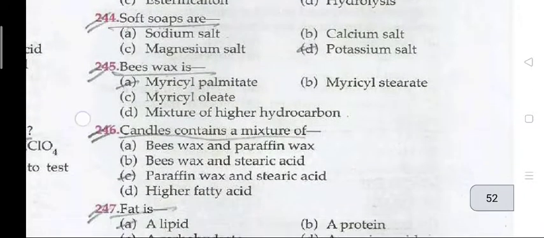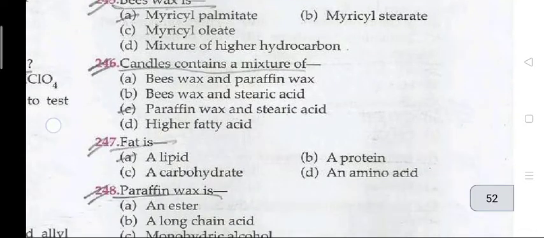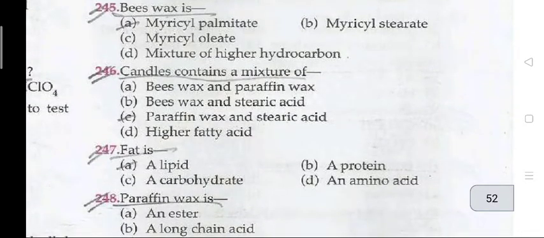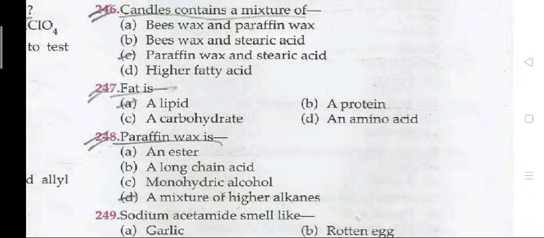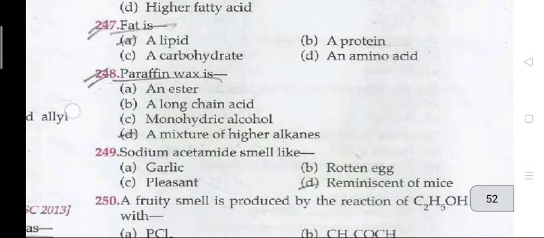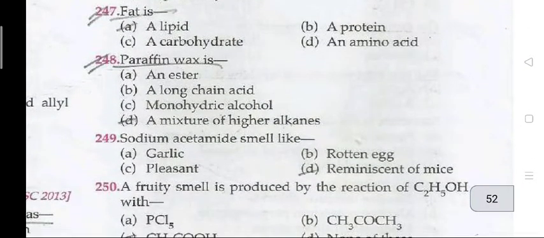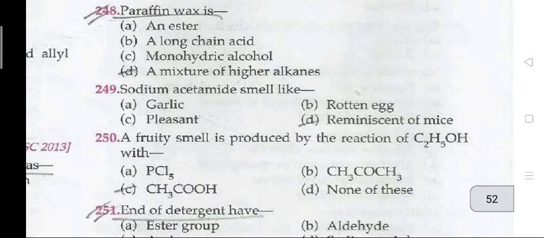Soft soaps are potassium salts. Beeswax is myricyl palmitate. Candles contain a mixture of paraffin wax and stearic acid. Fat is a lipid, and paraffin wax is a mixture of higher alkanes.